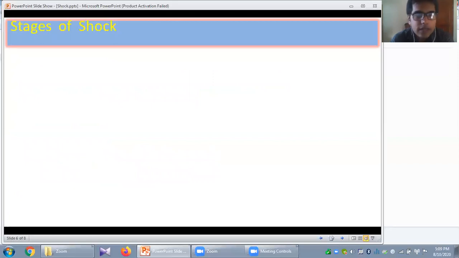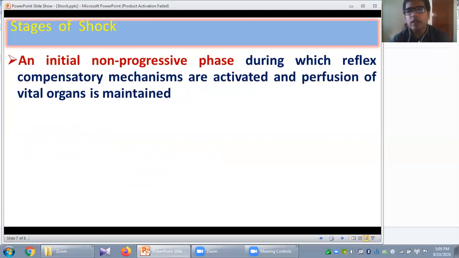Now, the stages of shock. Actually, there are two stages of shock: reversible and the irreversible or refractory stage. So in the reversible stage, there is an initial non-progressive phase, during which the reflex compensatory mechanisms will be activated and try to maintain the perfusion of the vital organs.